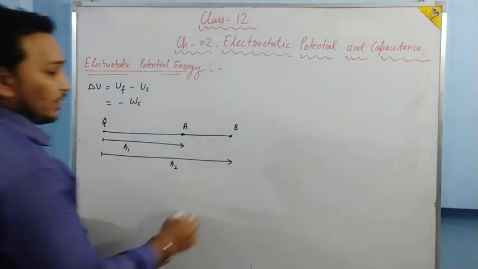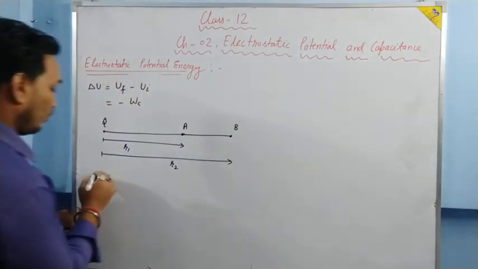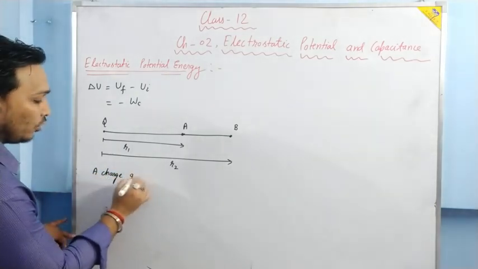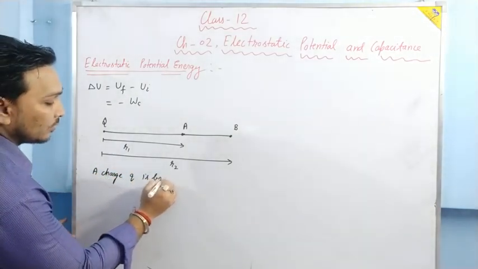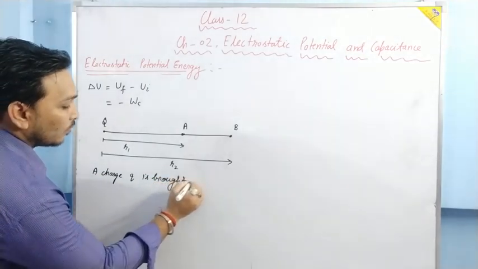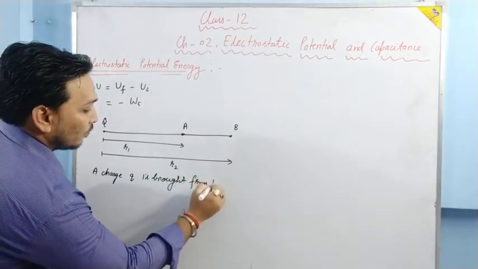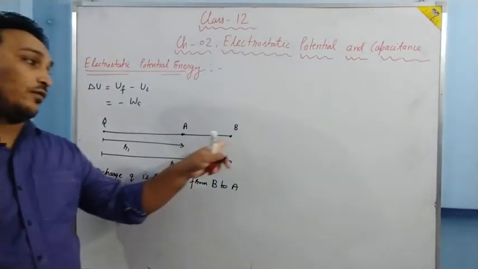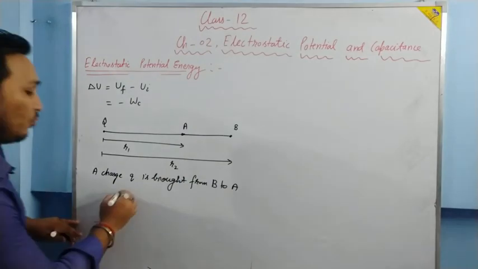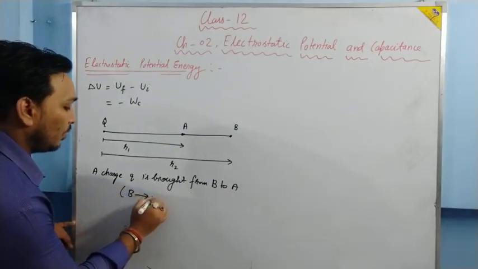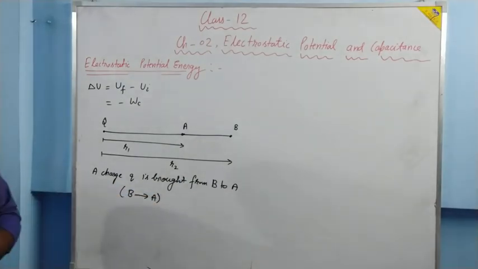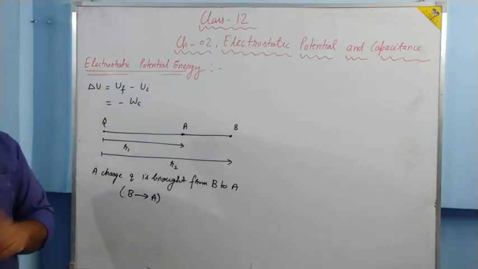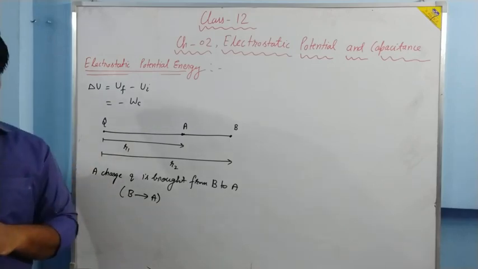A small charge, small q, is brought from B to A. What we need to find out is the change in potential energy, that is delta U. That can be calculated by minus times the work done by the conservative force.